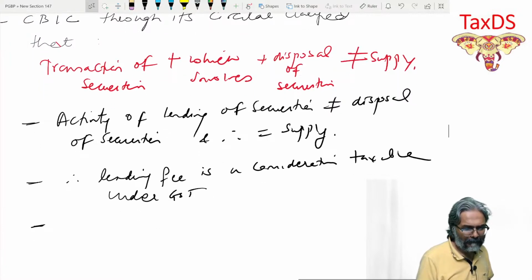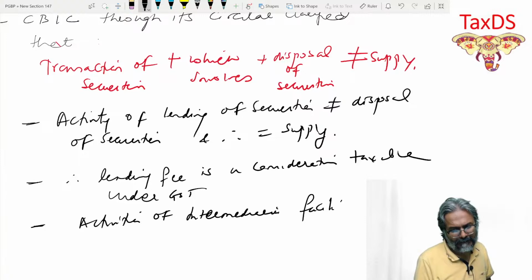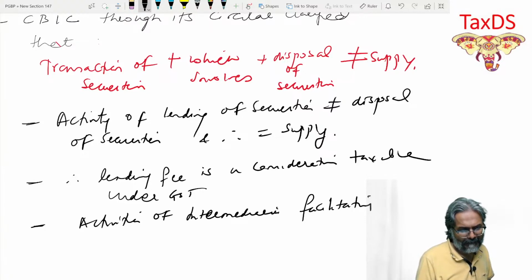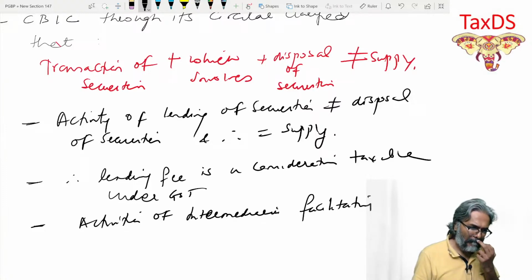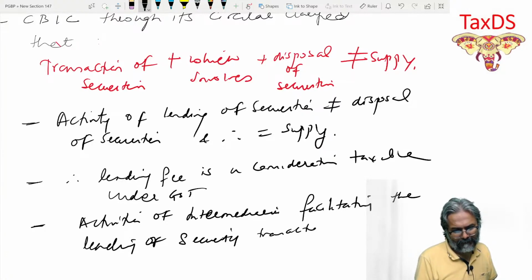One more thing, friends. What is that? Activities of intermediaries facilitating the lending of security transaction shall be taxable.